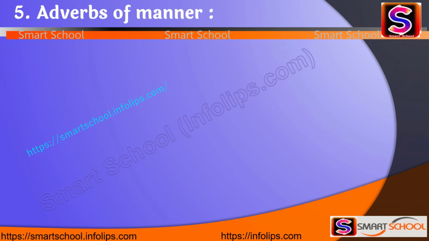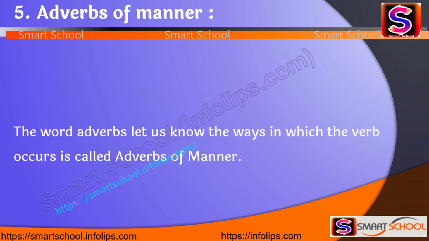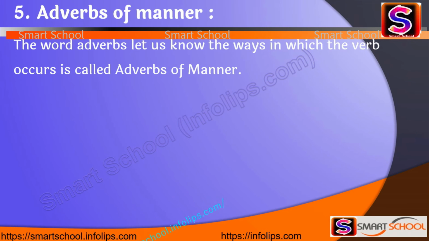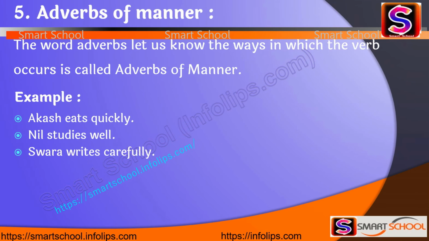Let's see the fifth type, that is adverbs of manner. The word which lets us know the ways in which the verb occurs is called an adverb of manner. It means how that action happens. That word is called an adverb of manner. Let's see the examples: Akash eats quickly. Neil studies well. Swara writes carefully.